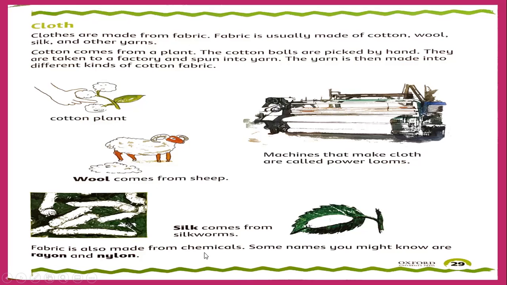It means in different factories they join different chemicals and then make these types of fabric. Like plastic is also an artificial material, so they also make fabrics like rayon and nylon artificially by the use of different chemicals.